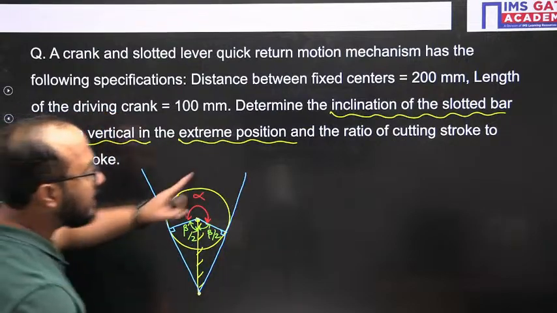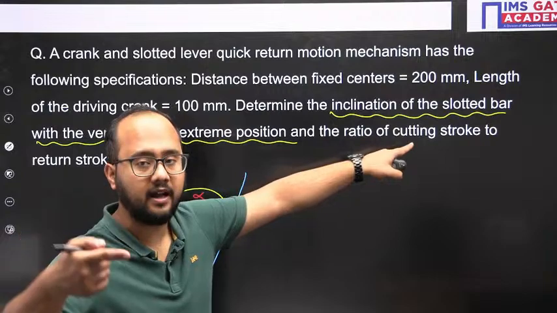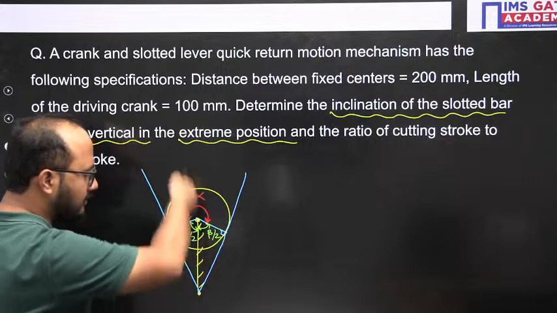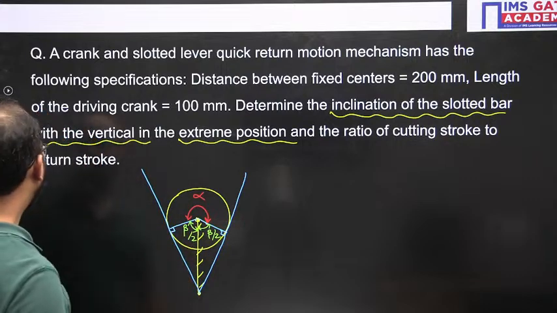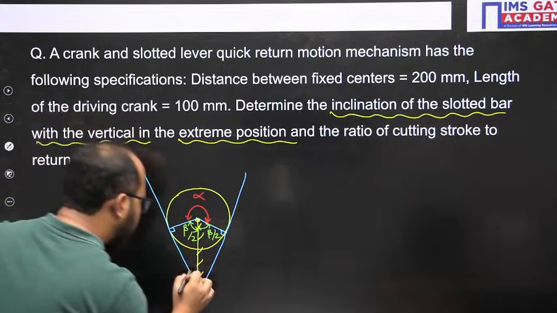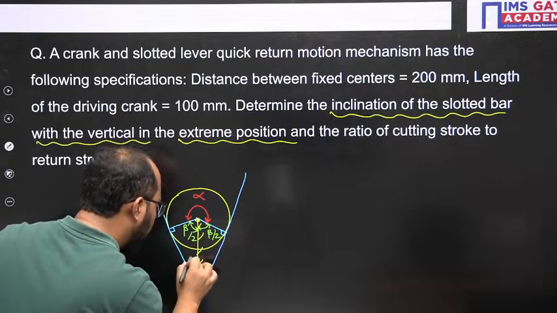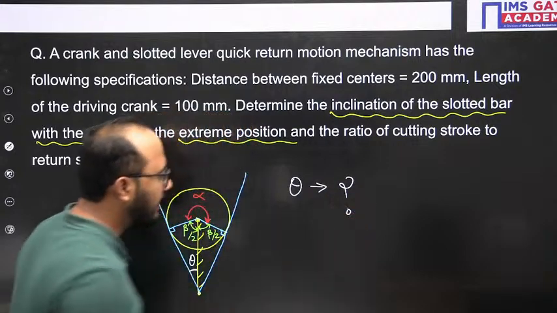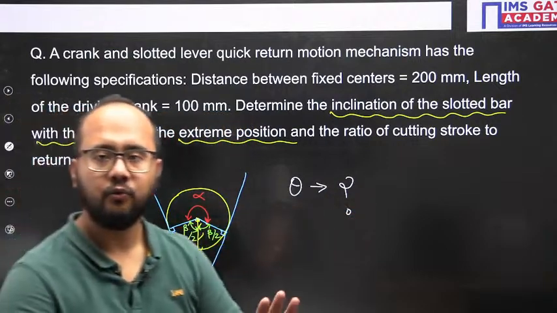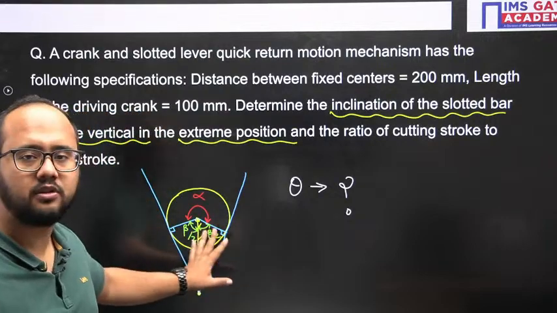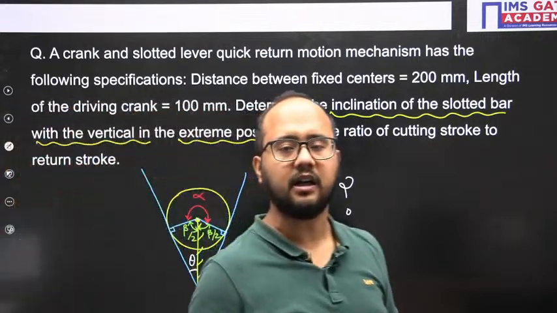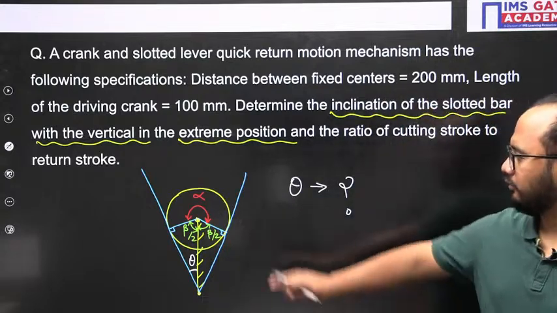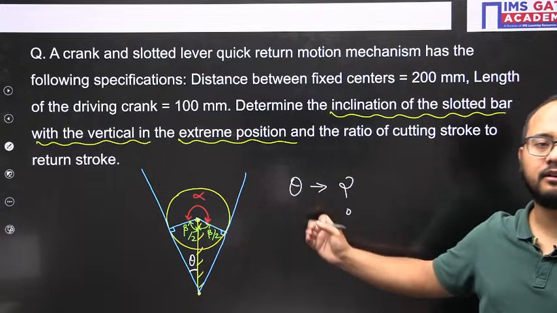Now what they are actually asking is the inclination of the slotted bar, this slotted bar extreme position, with the vertical. Vertical means this fixed link basically. So the actual thing that they are asking here is this angle theta. They are asking for the theta value. Now once we have drawn this extreme position diagram, after that only trigonometry is required here.